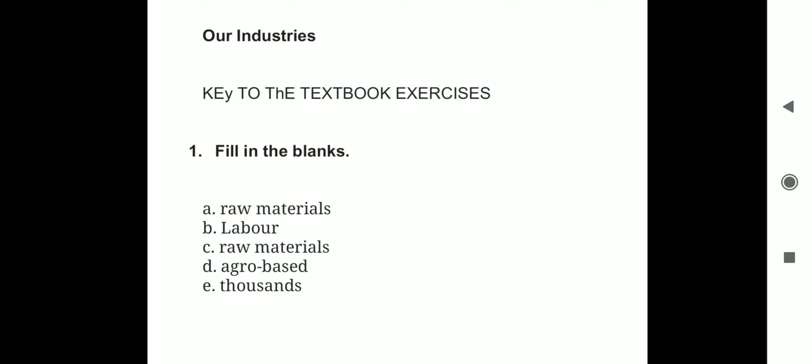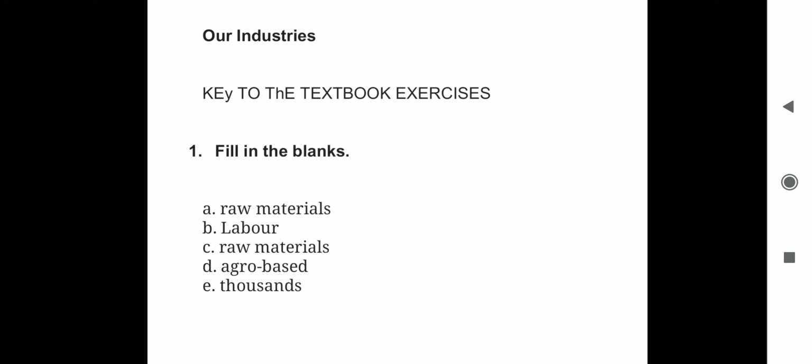I repeat, the basic commodities. Basic means without that it is not possible to manufacture. That is raw materials. We studied the factors, and in that we studied the raw materials first. So please write raw materials. I spell the word raw material: RAW, raw, MATERIALS, that is raw materials. Raw materials, that is the basic commodities used in the process of manufacturing.